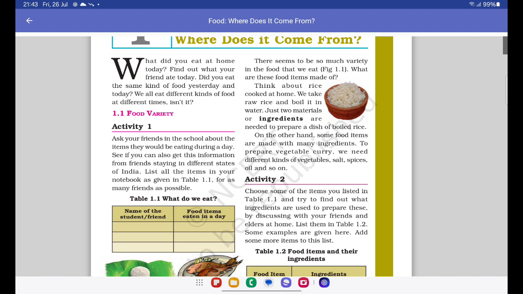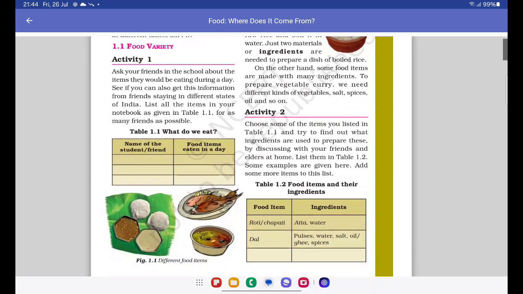Ingredients are the smaller parts that are required to make a bigger dish. You can say that a dish is a mixture of several ingredients. On the other hand, some food items are made with many ingredients, right? To prepare vegetable curry, we need different kinds of vegetables, salt, spices, oil, and so on. But you'll notice that some ingredients are common to most foods. Oil is common, salt is common, spices are common.